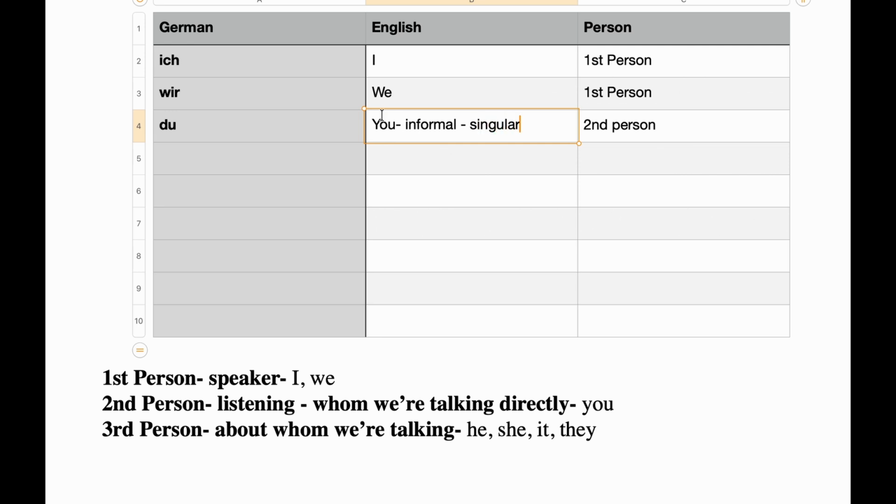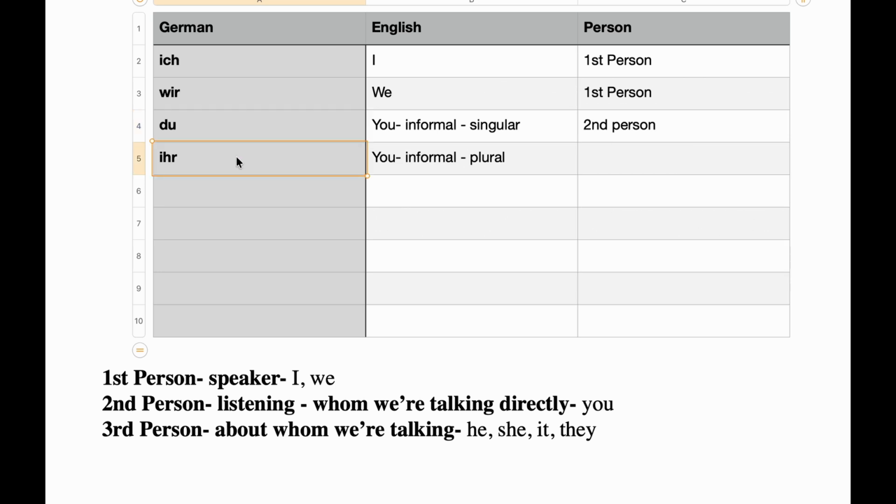Next is ihr. Now this is again a very informal way of saying you, but this time it is plural, which means tum log. Clear? I am repeating again. Du is tu or tum.